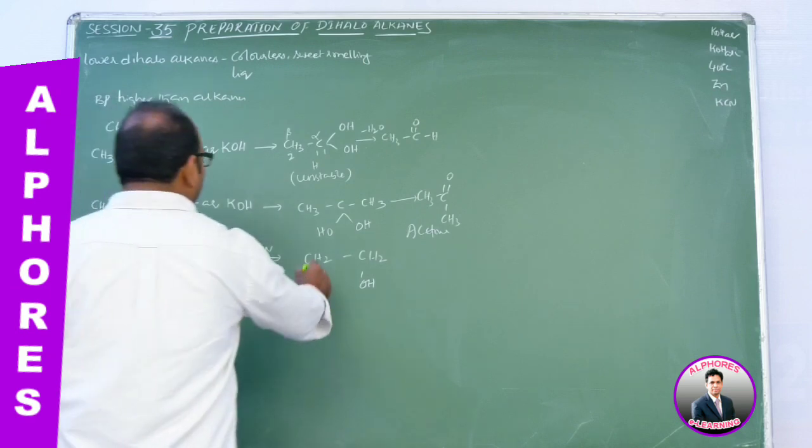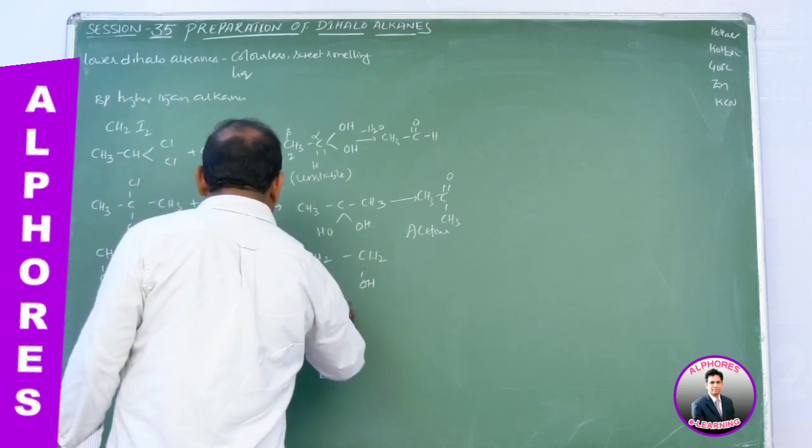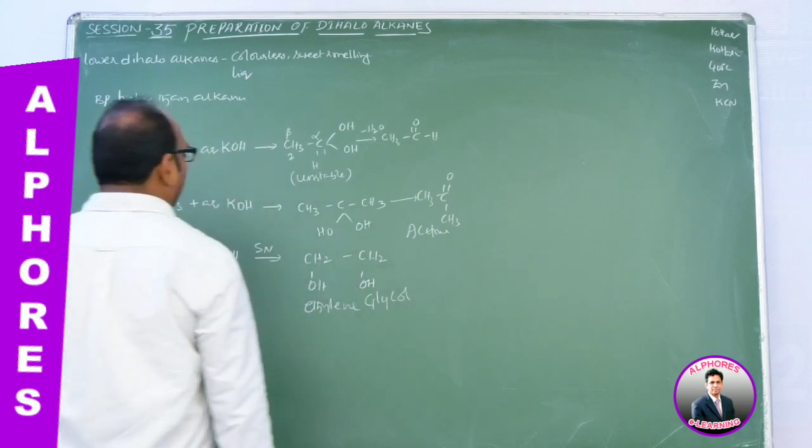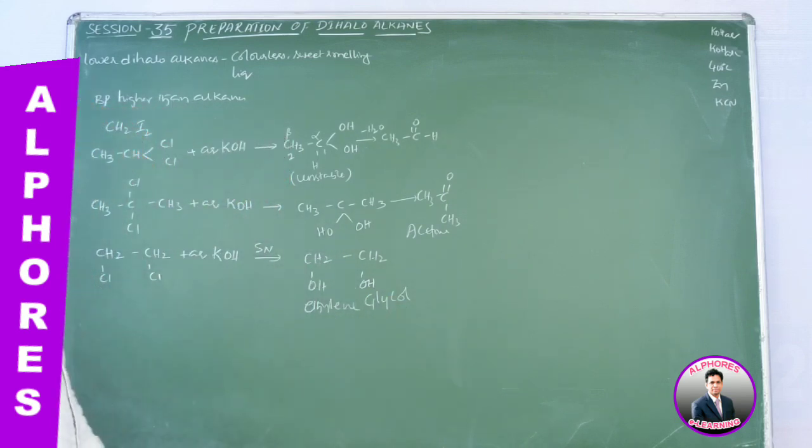In a glycol, if 2 carbons are there, we call it ethylene glycol, and if 3 carbon atoms are there, we call it propylene glycol. Ethylene glycol or propylene glycol. Hope you got the point here.